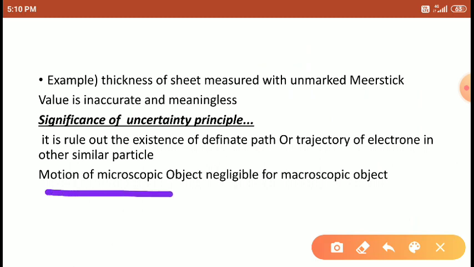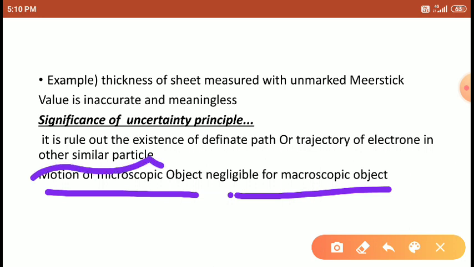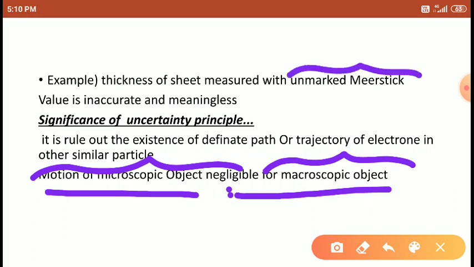The motion of a microscopic object is negligible for a macroscopic object. The velocity of the microscopic object is very small, inaccurate, and not visible to our eyes, so it is negligible. Like that, the unmarked stick is the macroscopic object and the thickness of the sheet is the microscopic object.